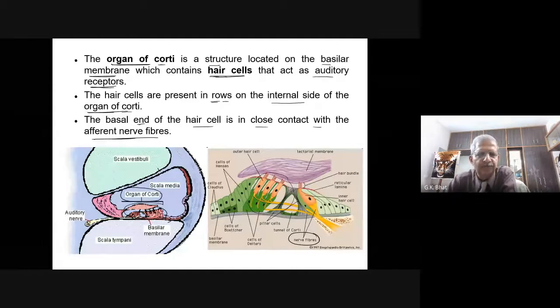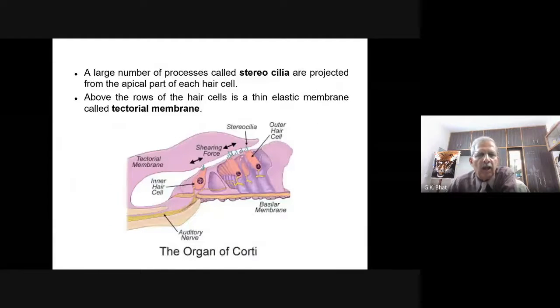A large number of processes called stereocilia, these hairs, are actually called stereocilia. These stereocilia are not concerned with movement. They are immovable. The large number of processes called stereocilia project from the apical part of each hair cell, and therefore they get the name hair cell. Actual hair cells are with the stereocilia.